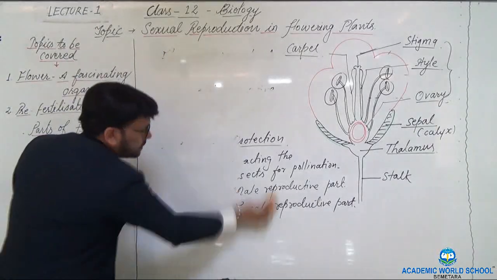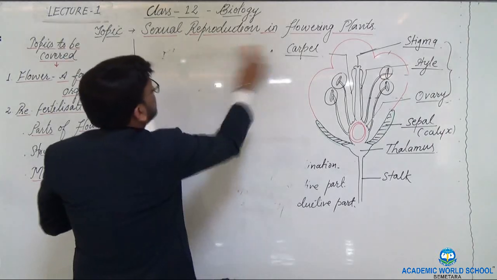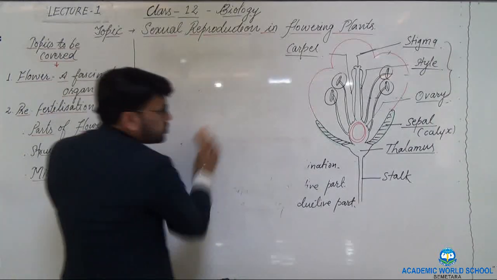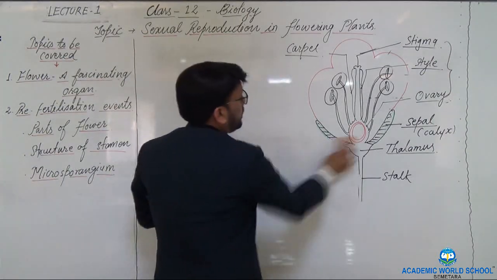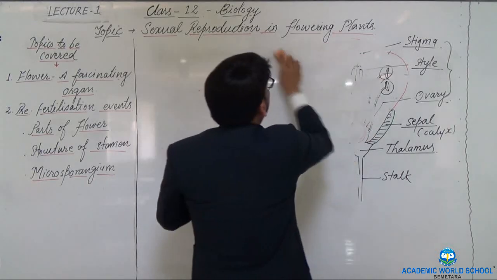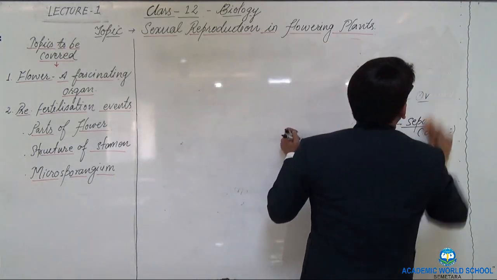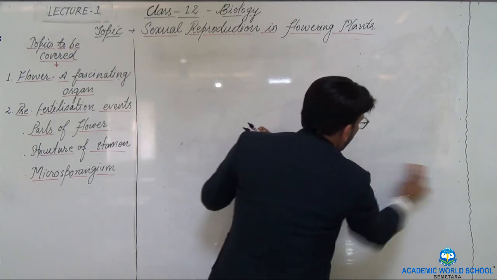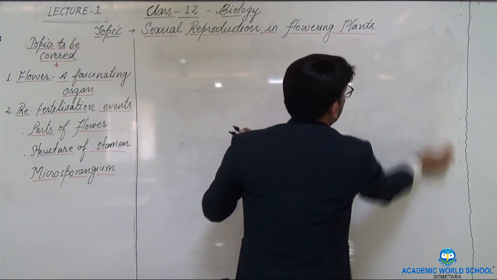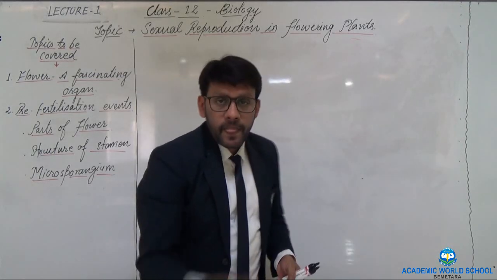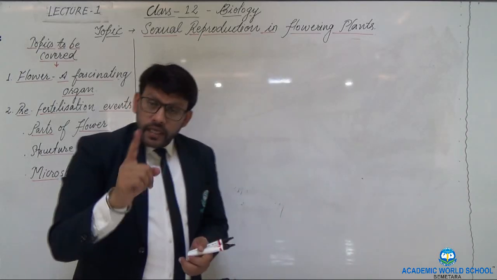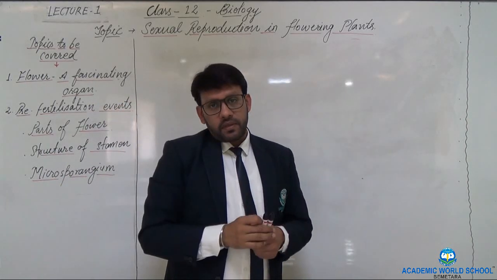Dear children, this process of sexual reproduction in flowering plants completes in 3 major events. How many? 3 events that you already have discussed in the first chapter. What are these events?